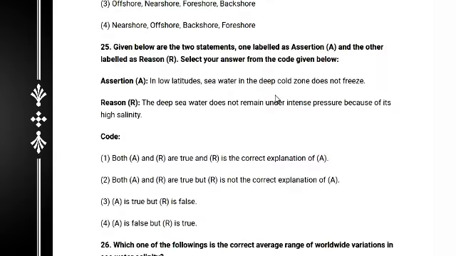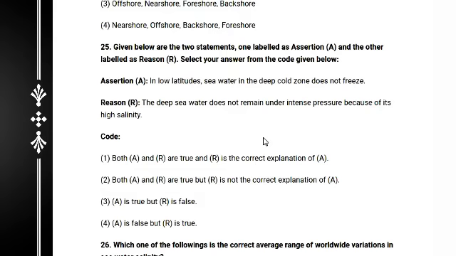And next, question number 25. Given below are an assertion and a reason. Again the same type of question, so you must read it again and again. Assertion: in low latitudes, sea water in the deep cold zone does not freeze.